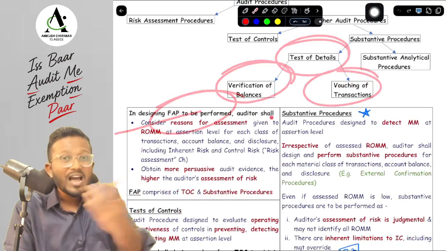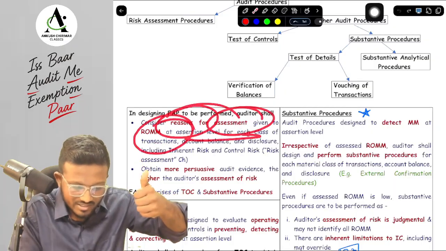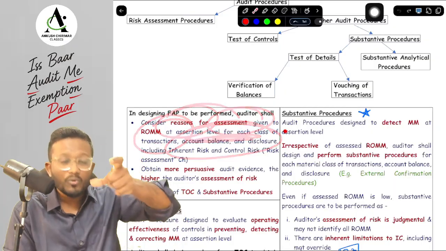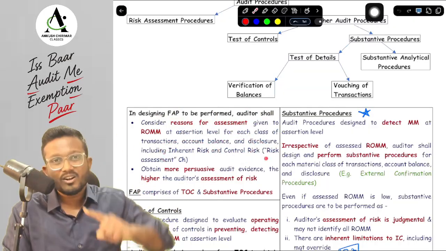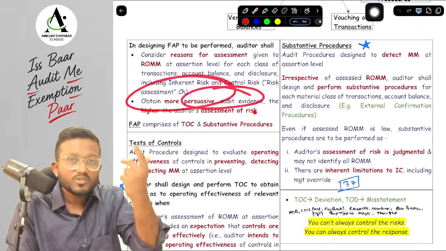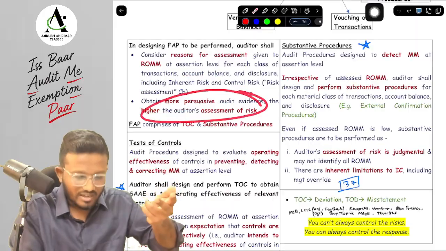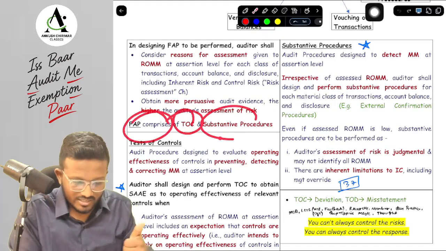While we are designing the further audit procedures, we consider two things. First of all, what are the reasons given for the RoMM at the assertion level for ABCD, including inherent risk and control risk. Now, what is inherent risk and control risk? We will discuss it in your risk assessment and internal control chapter. Next is we need to obtain more persuasive audit evidence, the higher the RoMM assessment. Okay, yes sir.